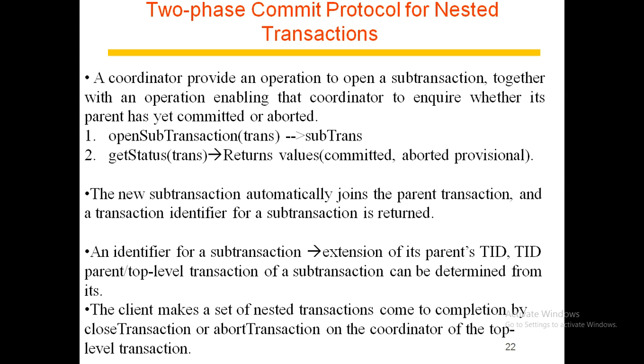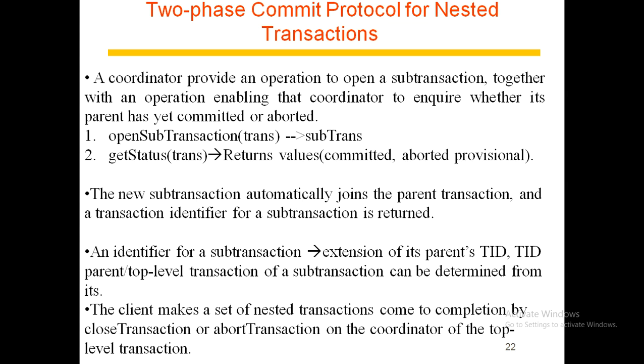A coordinator for a sub-transaction will provide an operation to open a sub-transaction, together with an operation enabling that coordinator to inquire whether its parent has yet committed or aborted. A client starts a set of nested transactions by opening a top-level transaction with an open transaction operation, which returns the transaction identifier for the top-level transaction.